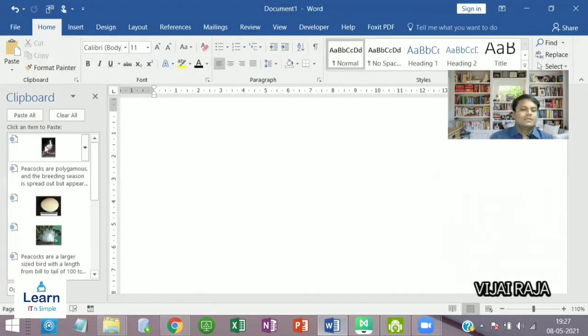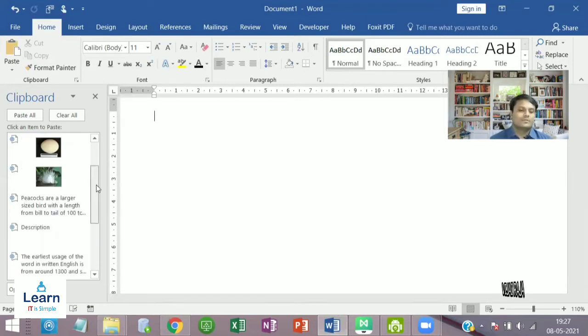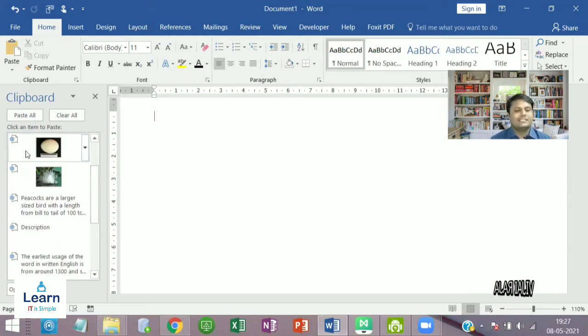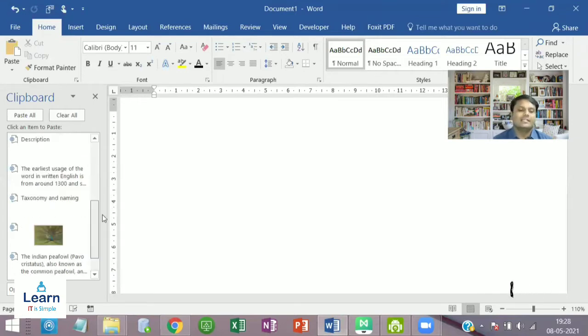See, whatever the item I have selected last, it is available at the top of the clipboard. See, there is a small representation at the corner of this image, which indicates the source of the image. Okay, it's a small thumbnail. It shows that I copied it from a website. Okay, if I copied from a document, it shows a different thumbnail.